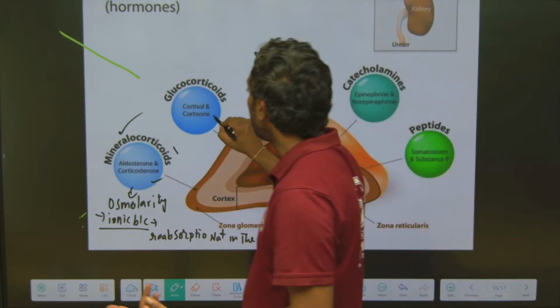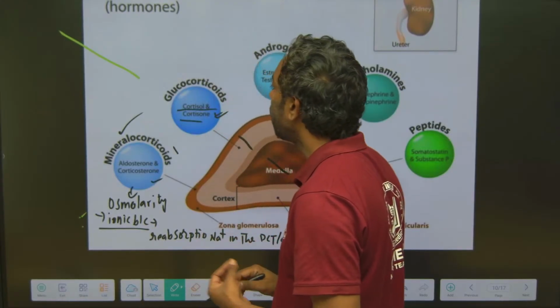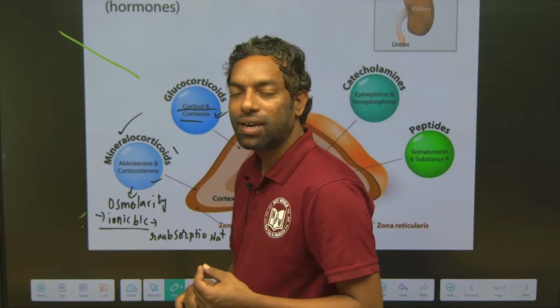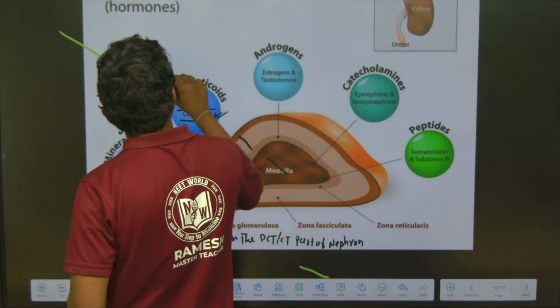Glucocorticoids are cortisol and cortisone. Glucocorticoids act on metabolic activity.